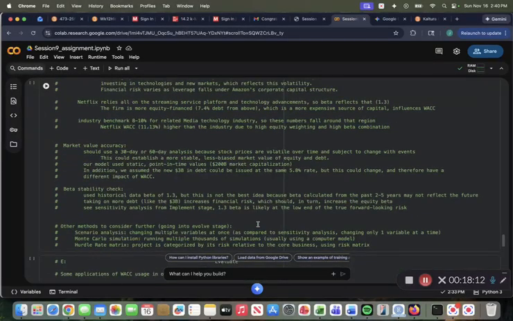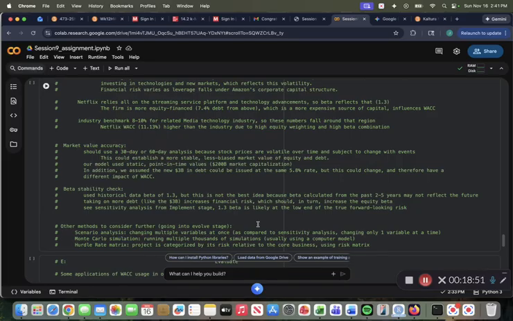So then just to look at some other validation strategies that we could use, market value accuracy. Instead of what we're doing here, it might be better to use a 30-day or 60-day analysis, because stock prices are volatile over time and subject to change with events, which could establish a more stable and less biased market value of equity and debt, which might give us a more accurate WACC value. And we used a more static constant value, being that $200 billion market capitalization, and we assumed the new $3 billion in debt could be issued at the same 5.8% rate of the debt. But this could change and therefore have a different impact on the WACC.